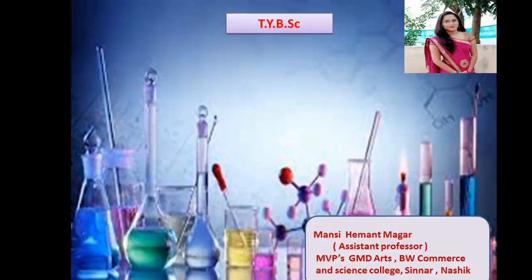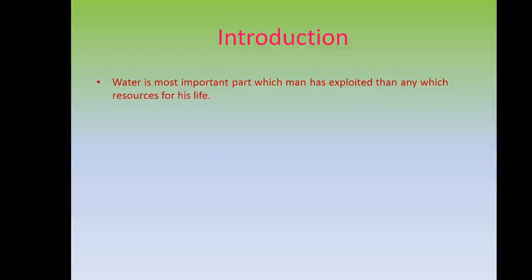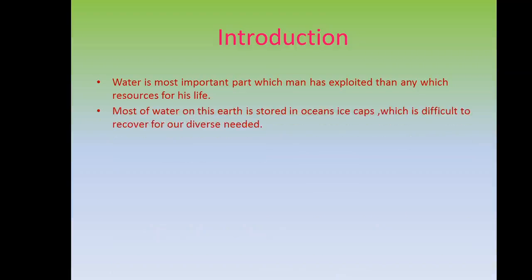Today I will discuss a new chapter, chapter number 3, Quality of Irrigation Water, for the first-year B.Sc. lecture. First, the introduction. Water is the most important resource which man has exploited for his life.